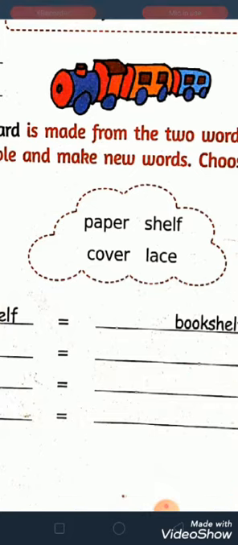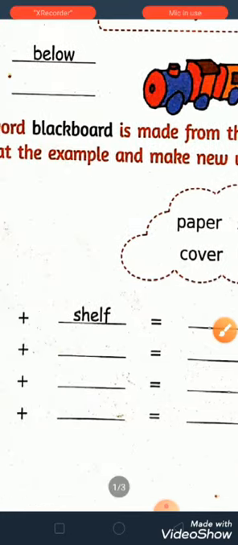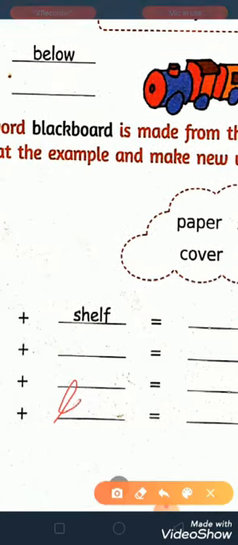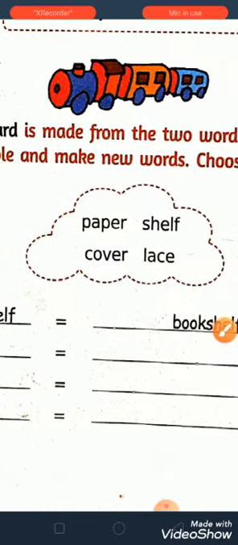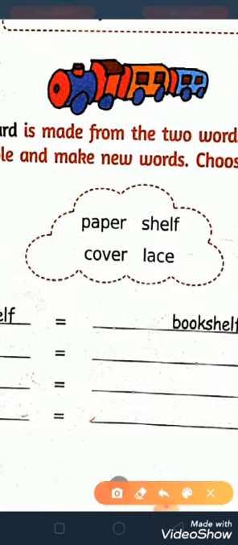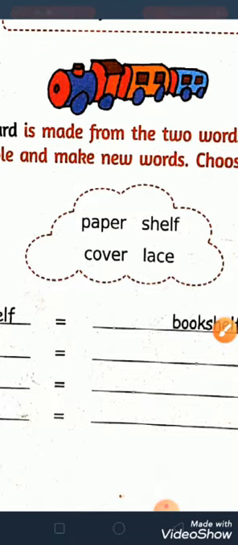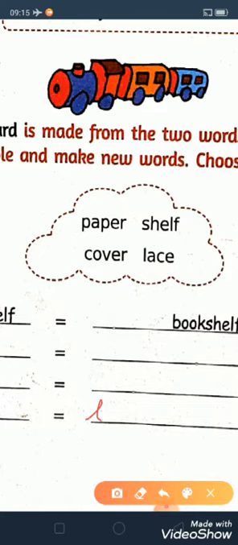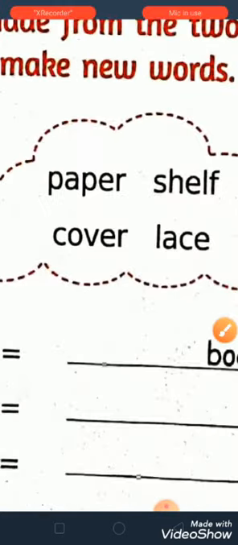Paper, paper. Okay, last one, shoe plus lace, lace. So it is shoelace. Okay, shoe, shoe. Lace, lace.